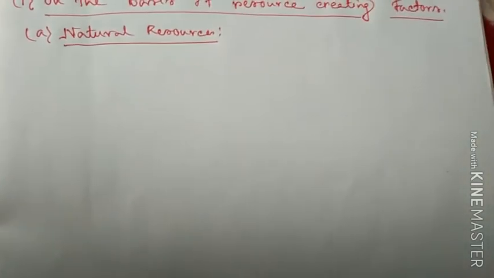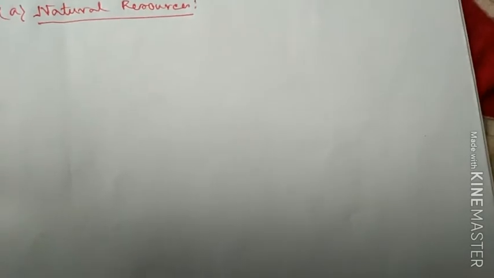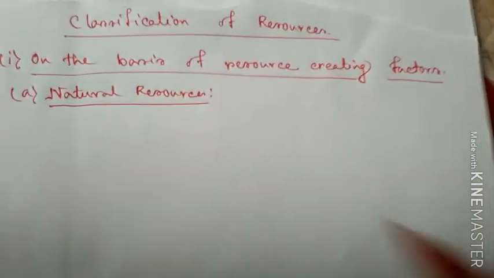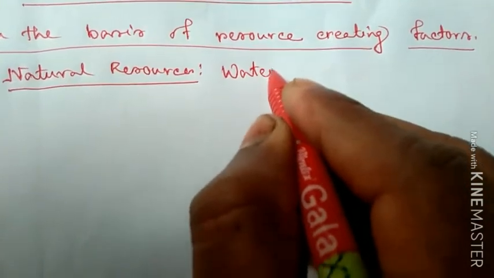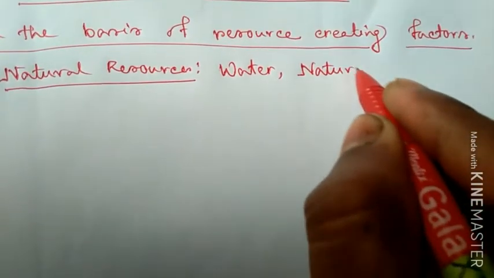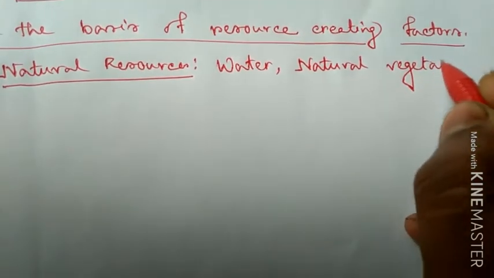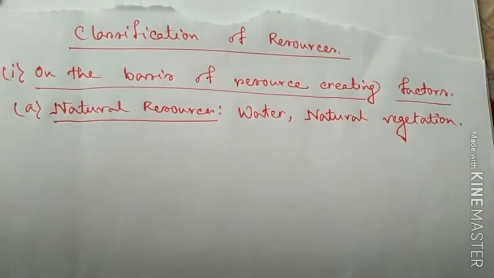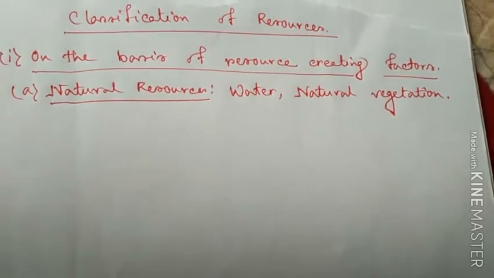So what are the natural resources? It is very easy to remember. The elements or the matter or the substances that come from nature directly are called natural resources. Or you can say natural resources are those that are given by nature. Examples are water, natural vegetation. Such substances come from nature. That's why they are considered natural resources.